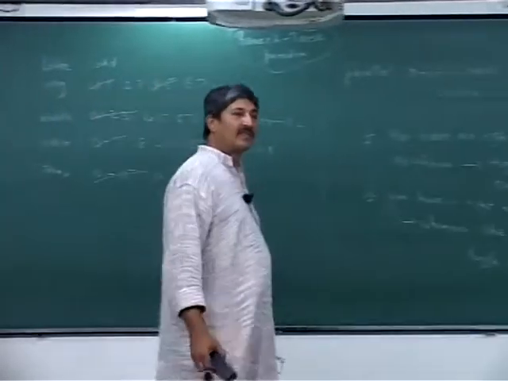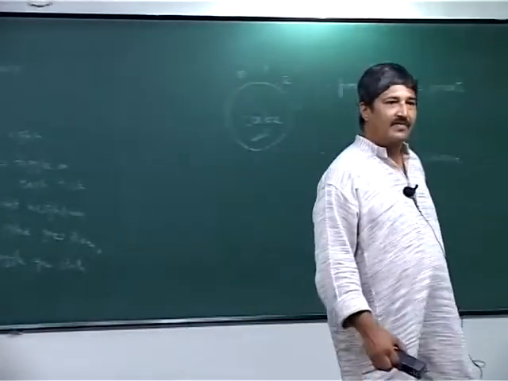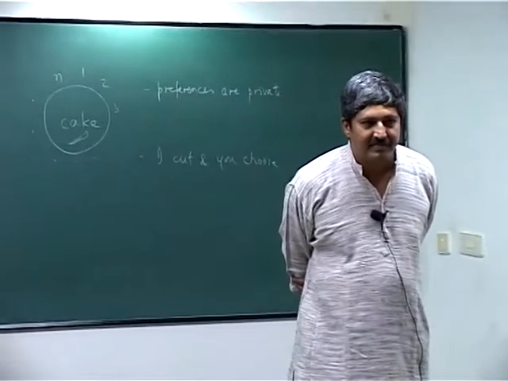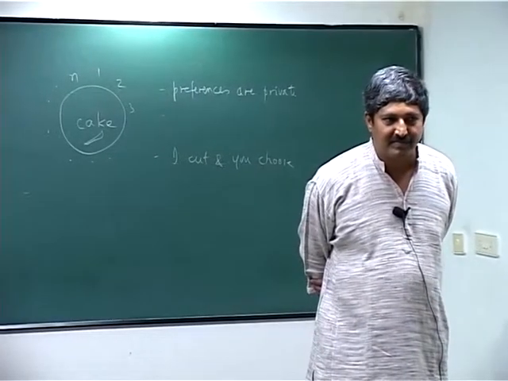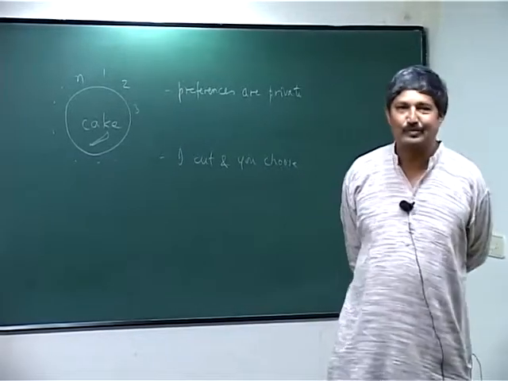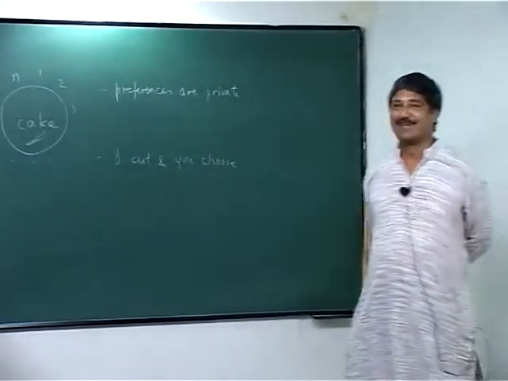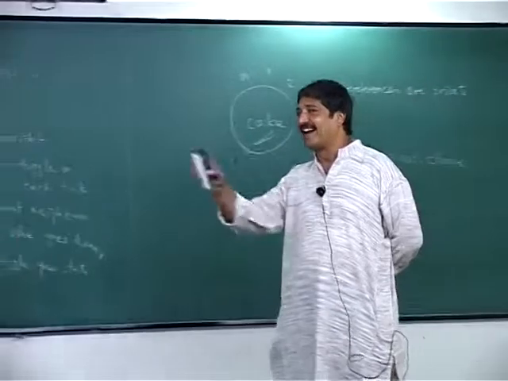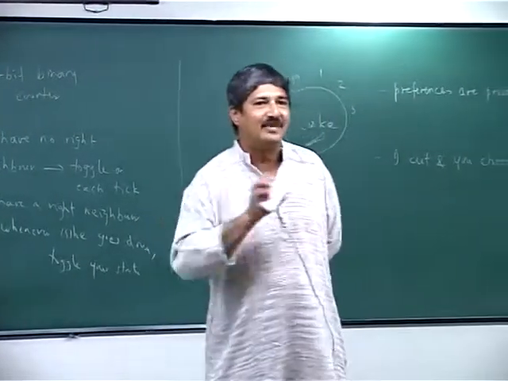Can we do it like this? The first person makes n pieces, then the second one either takes one of the pieces or cuts the n pieces in a different way according to his perception. The third guy can either choose. Fine. Okay. There are several kinds of algorithms floating around, and this is very much the name of the game.